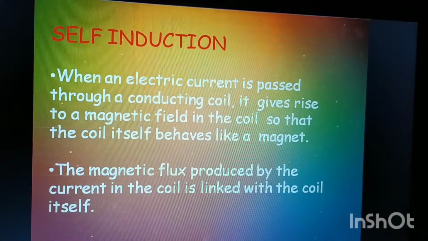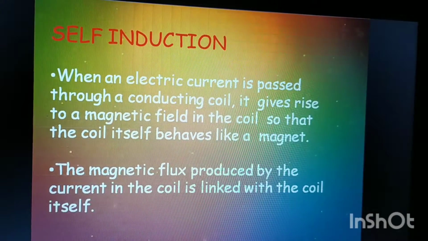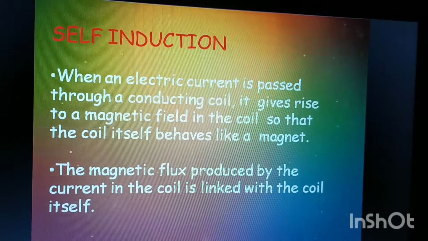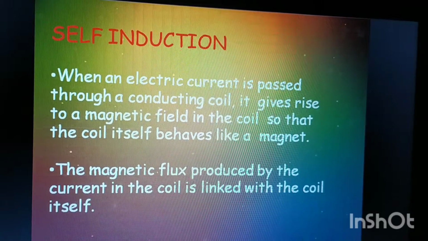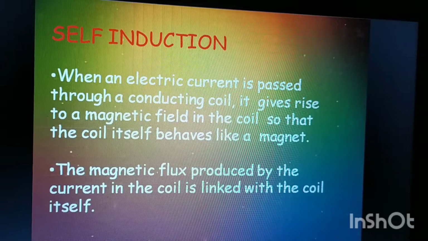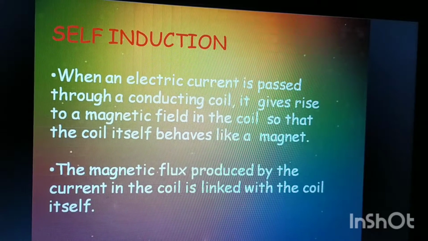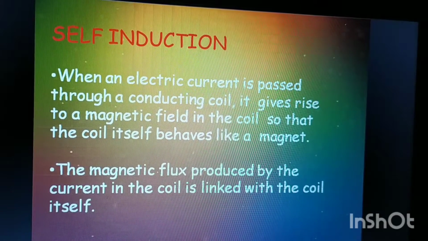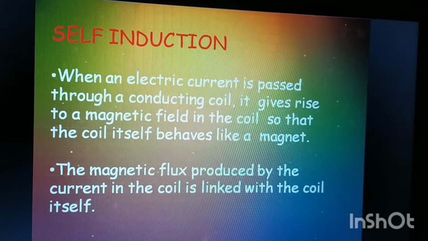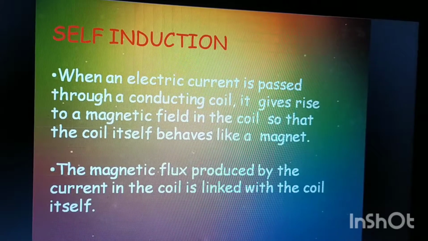As you are already aware, when an electric current is flowing through a conductor, you can assume a straight conductor, what was observed when the current was flowing through it? The magnetic field around the current carrying conductor was observed. So here, how do we define self-induction?